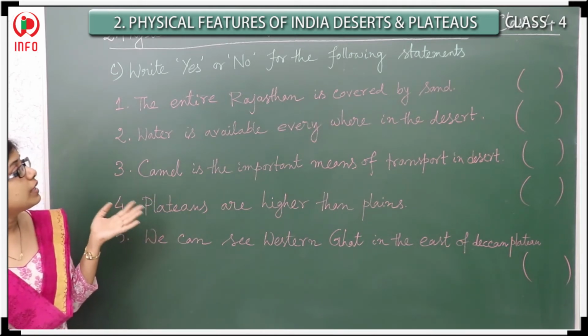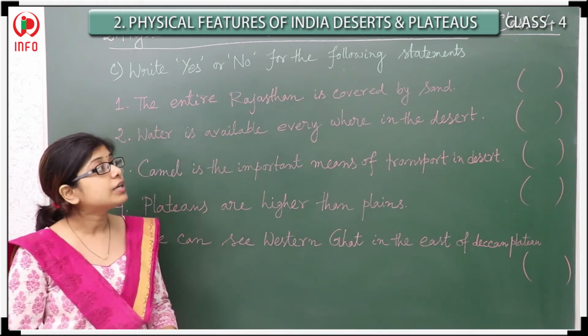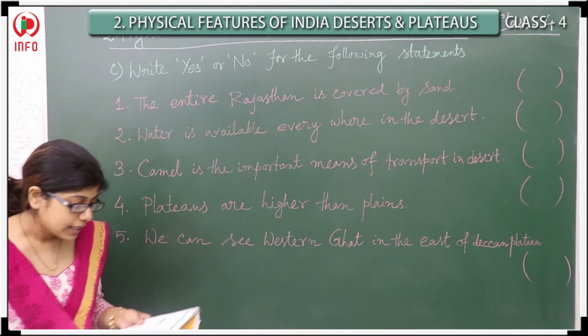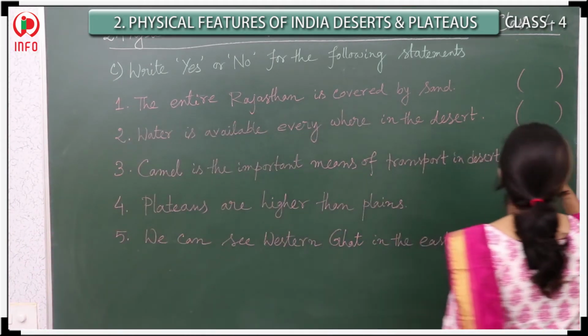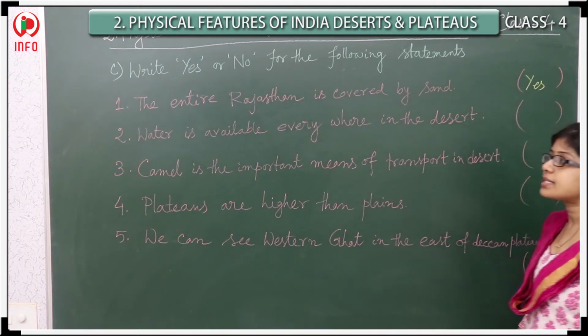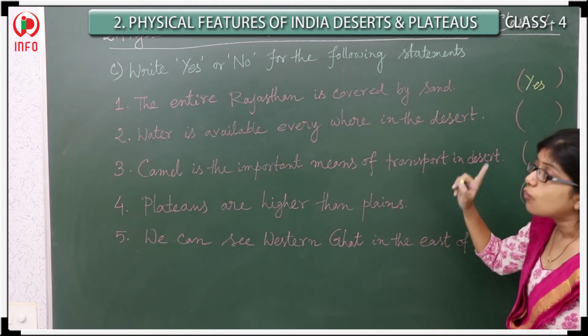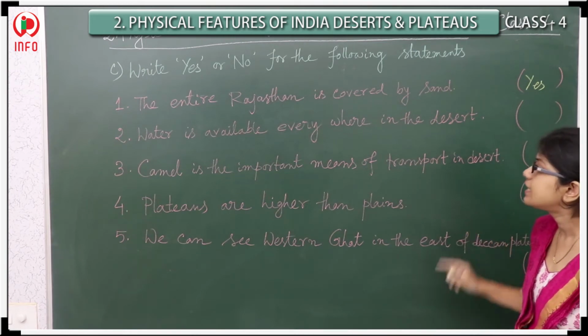So, the first one: the entire Rajasthan is covered by sand. Is it correct or not? Yes, that one is correct. So you have to write yes here. Next, the second one: water is available everywhere in the desert.